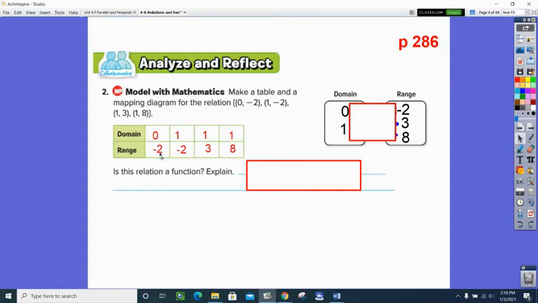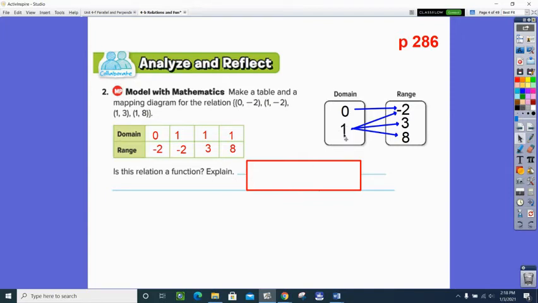So I'm going to connect the 0 to the -2, the 1 to the -2, the 1 to the 3, and the 1 to the 8 with arrows. Can you see this mapping diagram? A mapping diagram really can show you that this 1 is coming out with 3 different answers. So, is this relation a function?